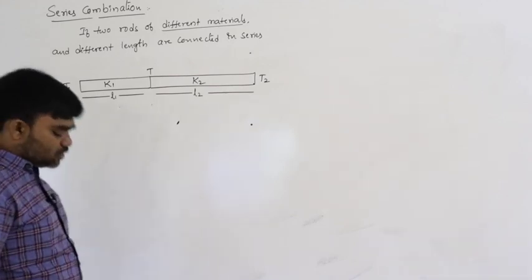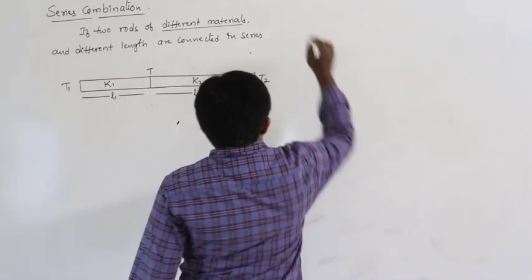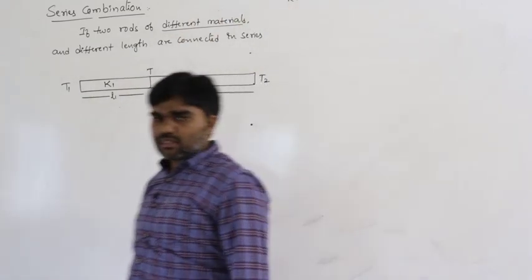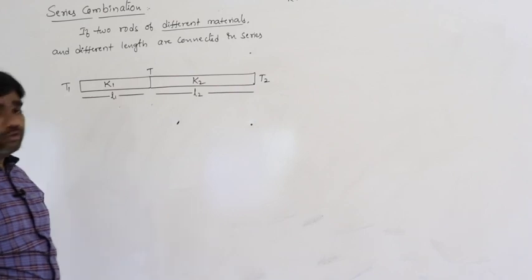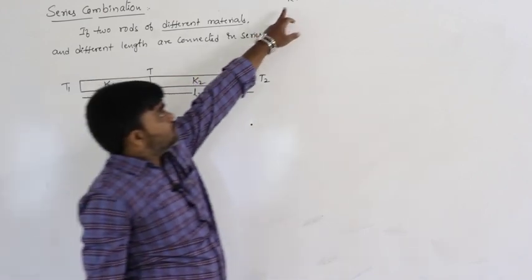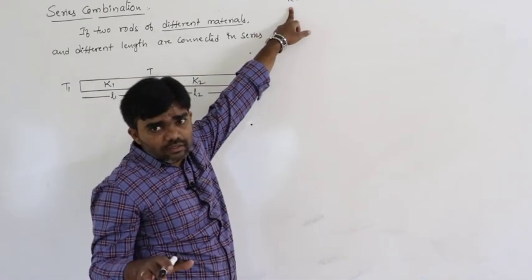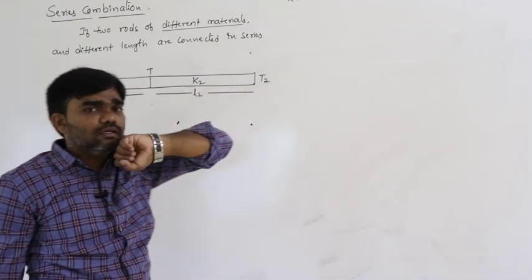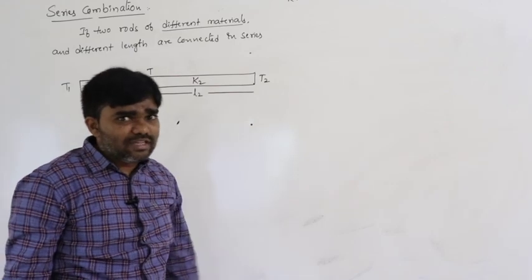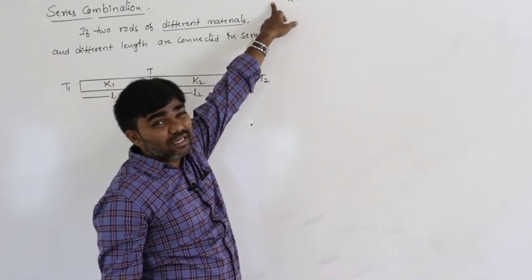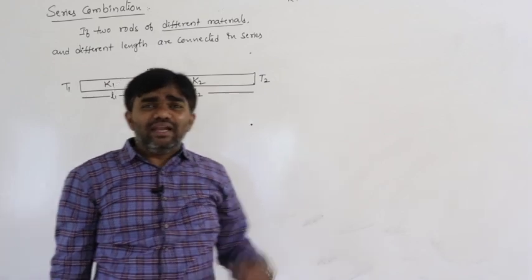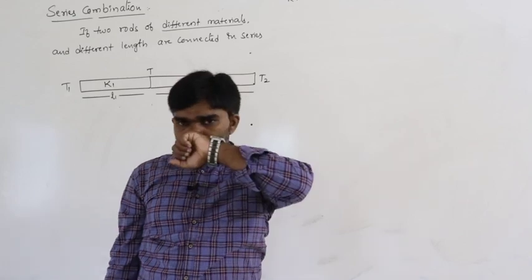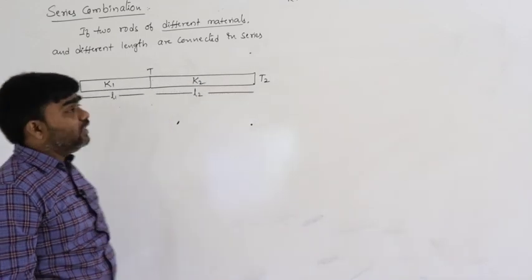Now in series combination, what quantity remains constant? From Ohm's law, I equals V by R. We know that R must change, either in series or parallel, but of I and V, any one quantity remains constant. In series combination, I remains constant, the electric current remains constant. Electric current in the sense rate of flow of charge.